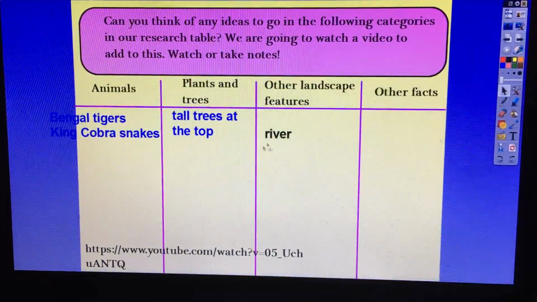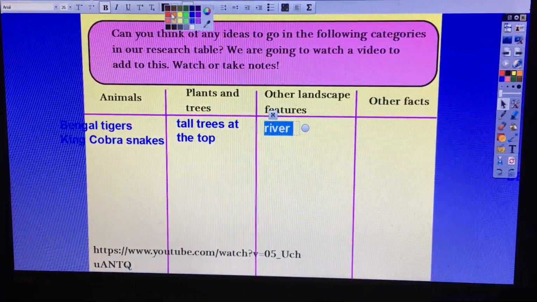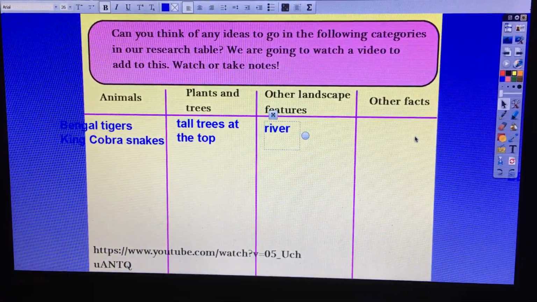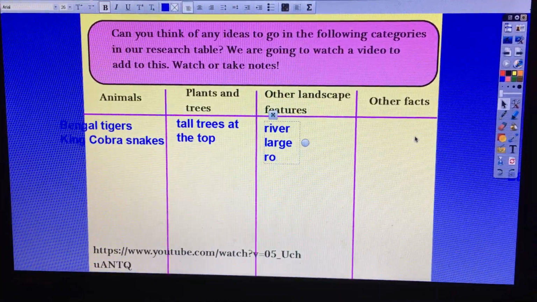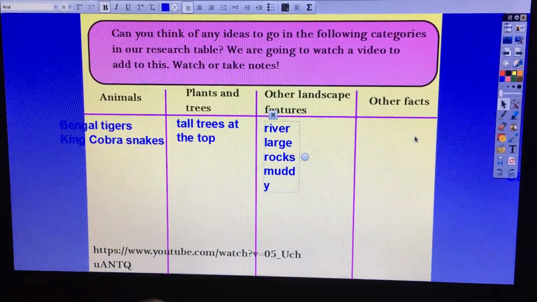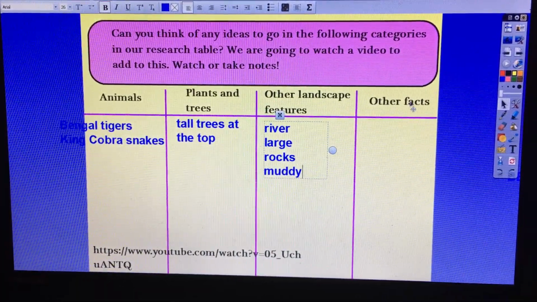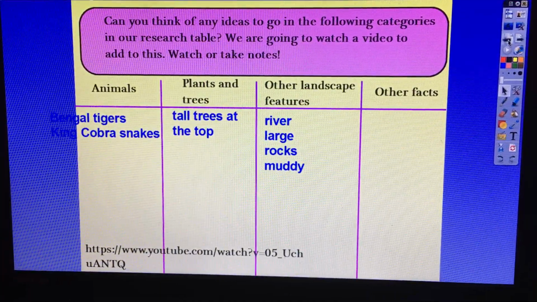Let me change that colour to blue so I don't confuse it with my column title. And I also saw large rocks. Large rocks. And it was quite muddy. And then any other facts you hear that don't fit into here, you can write here. Pause the video, copy out the table. Once you're ready, unpause.